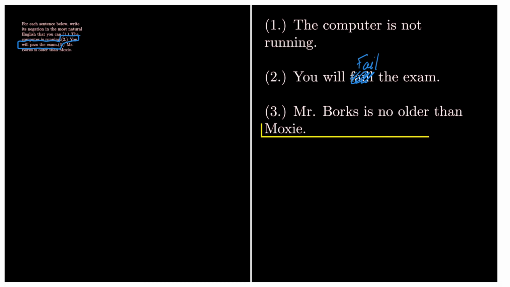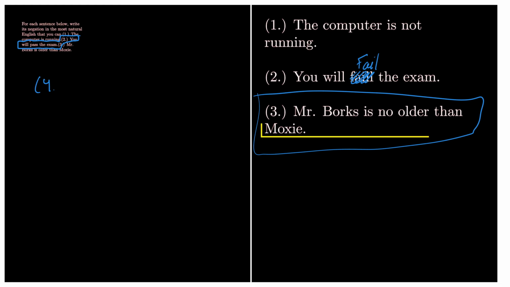Next, the original sentence is that Mr. Borks is older than Moxie. The negation is Mr. Borks is no older than Moxie. So again, you could have made a sentence where you just said something like Mr. Borks is not older than Moxie, and that's fine. But it's a slight improvement, and I guess this one is very subtle, so there's not a big difference between the two, but that is a slight improvement over the alternative.